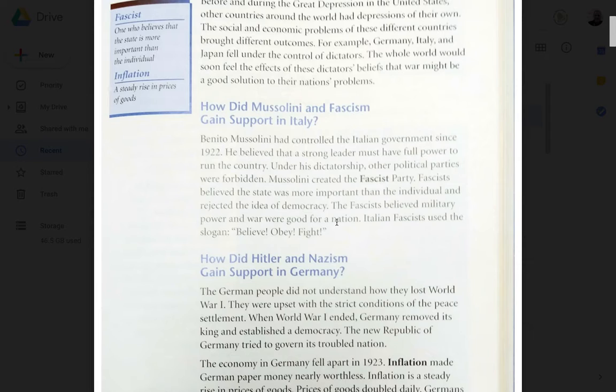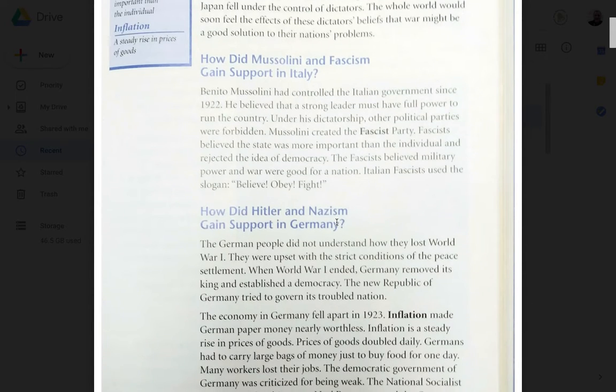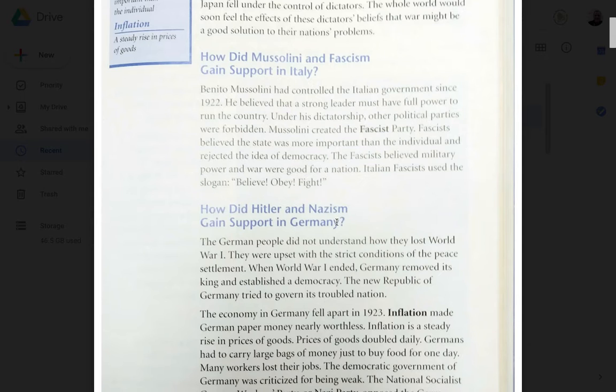How did Mussolini and fascism gain support in Italy? Benito Mussolini had controlled the Italian government since 1922. He believed that a strong leader must have full power to run the country. Under his dictatorship, other political parties were forbidden. Mussolini created the Fascist Party. Fascists believed that the state was more important than the individual and rejected the idea of democracy. Fascists believed military power and war were good for a nation. Italian fascists used the slogan, "Believe, obey, fight."